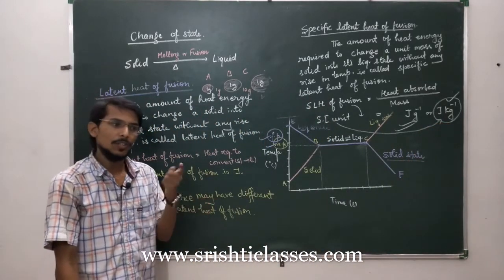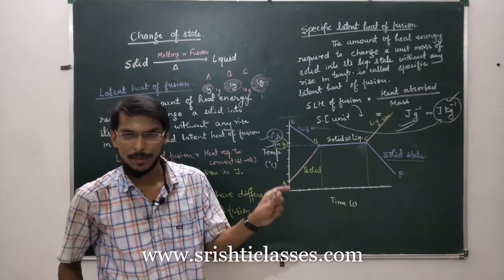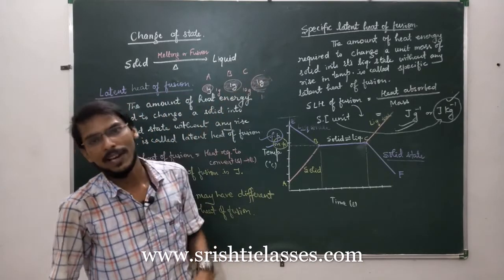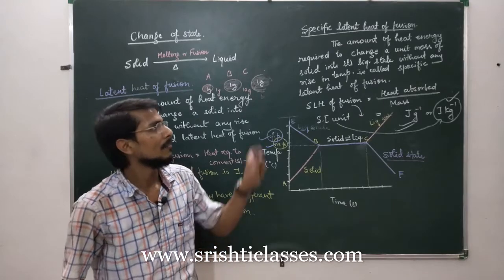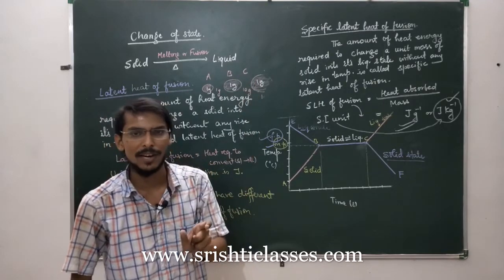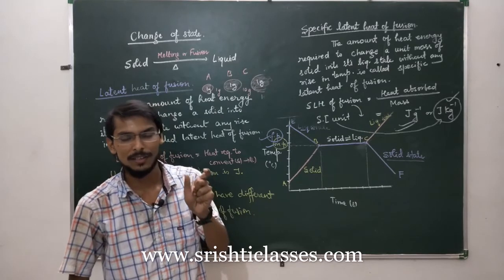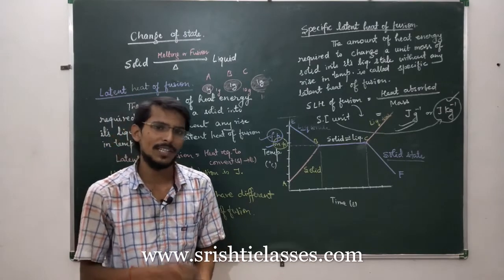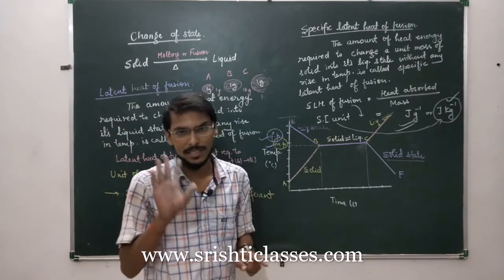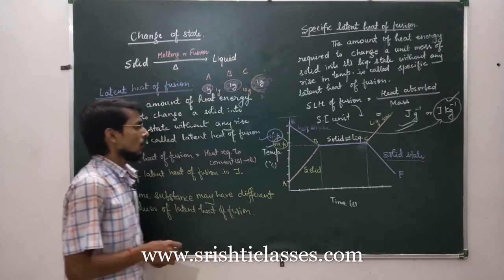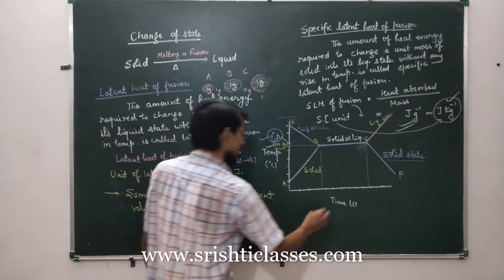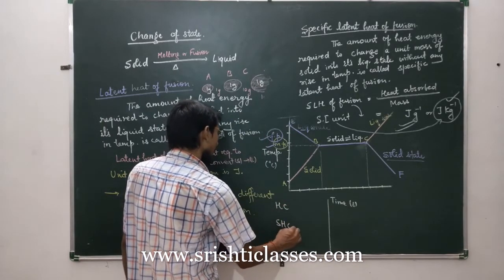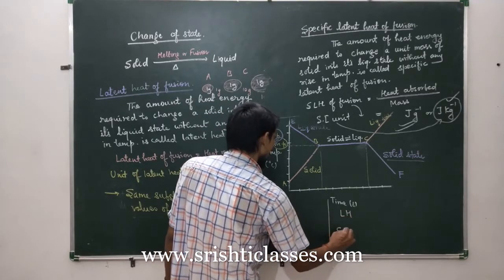So we have learned two terms regarding heat capacity and specific heat capacity. Similarly, we have latent heat of fusion and specific latent heat of fusion. The only difference is that when we say specific, then the mass is specified. The mass of substance to be taken should be 1 unit mass. For experimental purpose, we should take a small amount, so generally 1 gram mass is used. Okay. So you have a clear difference between heat capacity, specific heat capacity, latent heat, specific latent heat.